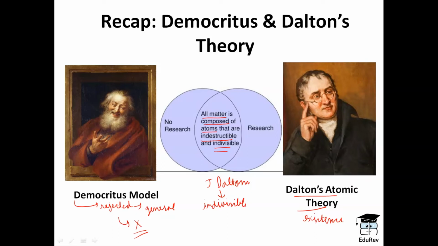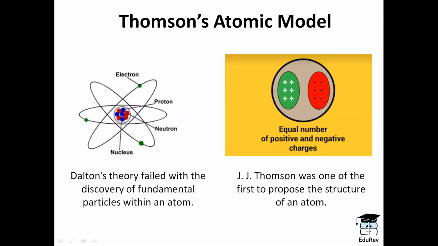Whereas his theory was rejected too, because after the discovery of the subatomic particles, protons, electrons, and neutrons, it was concluded that atoms can further be divided. So, it was concluded that atoms are not indivisible, but can further be divided into the subatomic particles, protons, electrons, and neutrons. So, Dalton's theory failed with the discovery of fundamental particles within an atom. His theory was proved to be a failure later on with the discovery of the fundamental subatomic particles.